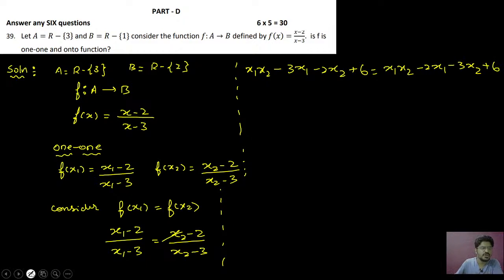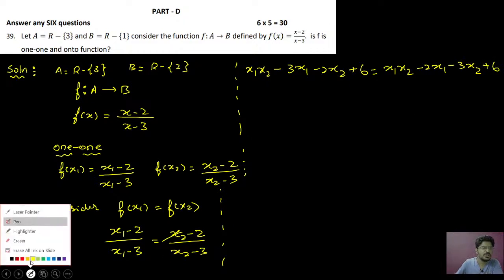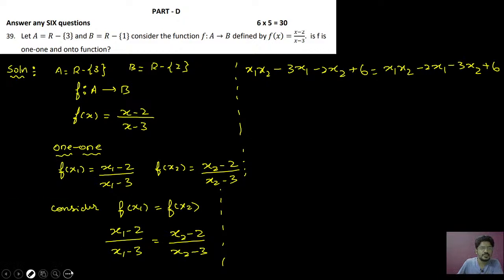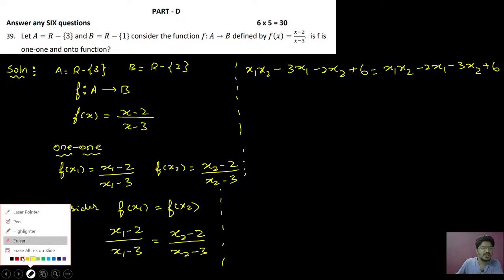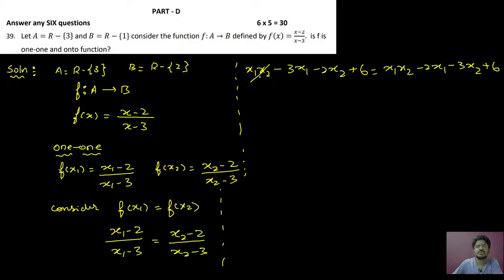Here you can cancel the common terms. I will cancel x1x2 and plus 6, and for the remaining terms, take x1 on one side and x2 on another side. I will take minus 3x2 to the LHS, it will be plus 3x2 minus 2x2, equal to, minus 3x1 I will take to the RHS, it will be plus 3x1 minus 2x1.